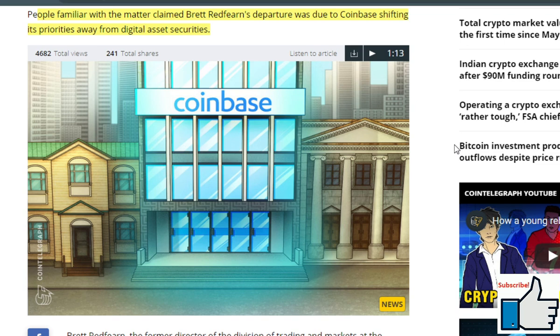According to a Wall Street Journal report, Redfern resigned as the head of Coinbase's capital markets group at the end of July. People familiar with the matter claimed this departure was due to the crypto exchange shifting its priorities away from digital asset securities.